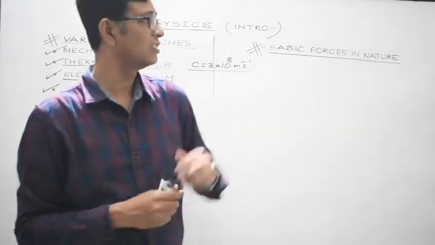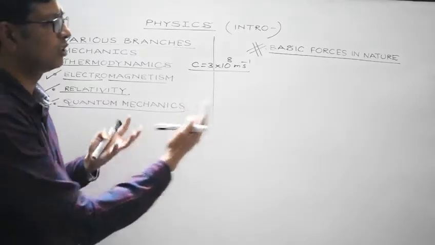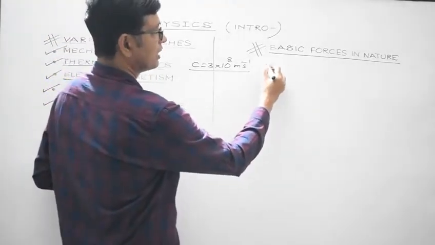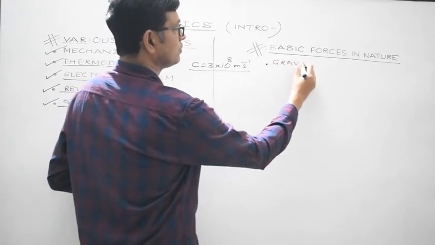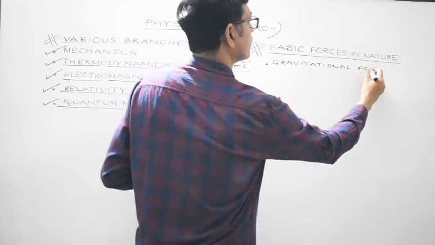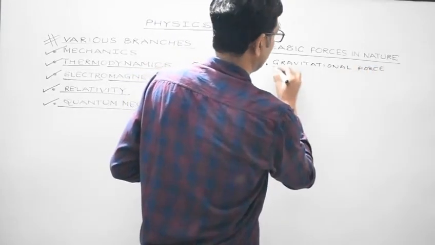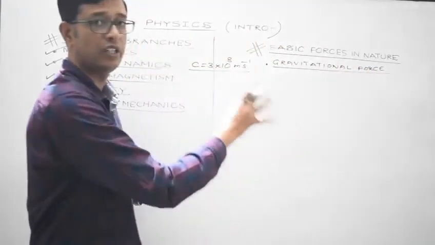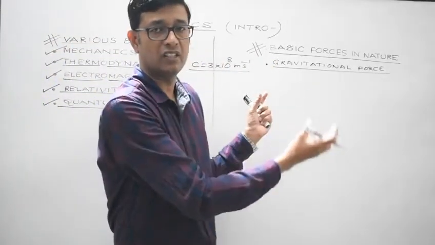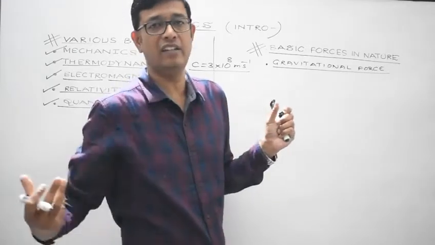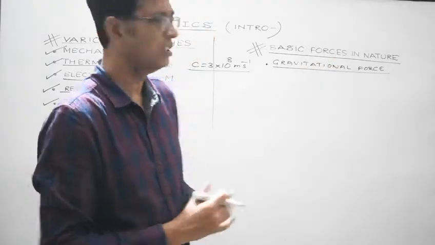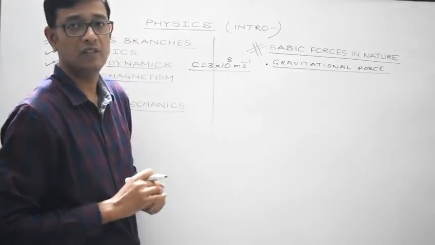We will discuss them and try to bring out the essential points of difference between them, right? So let's start with gravitational force. Both in class 9th and class 11th, there's a unit called gravitation. In that unit, we will be studying gravitational force in detail, its importance and applications. Here, we will just do the intro part, right?